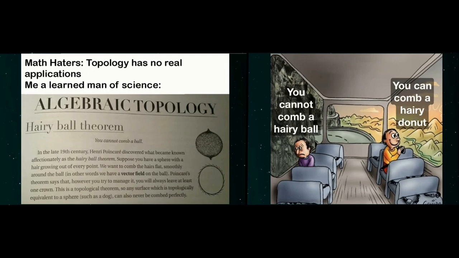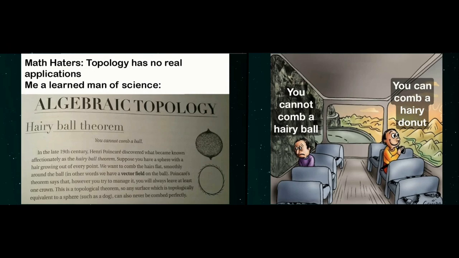So we see algebraic topology, a definition here, or a theorem stated about the hairy ball. And this is just like vectors across a surface. And so this is actually two different memes. The backgrounds look the same, so I don't know if the same person did both memes. I would think that was reasonable.